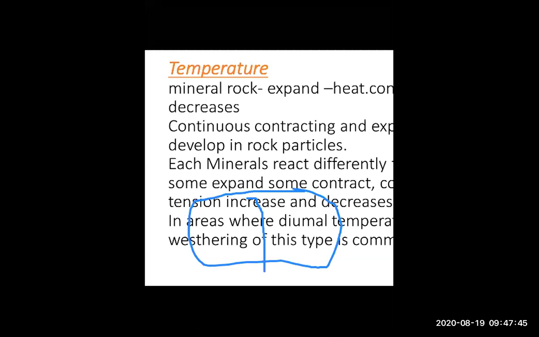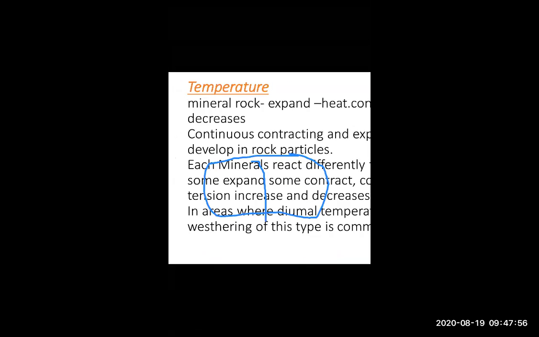But what is far away from each other? Waves far away from each other. When waves are away from each other, it is called tension. So rocks also have certain waves, and because of continuous contracting and expanding, tension develops in the rock particles.